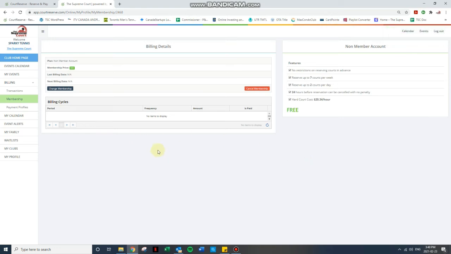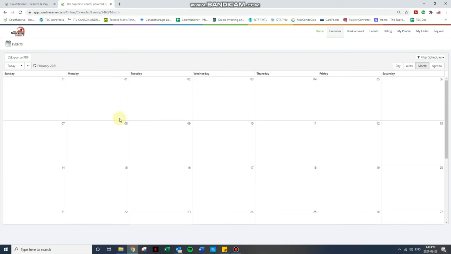We can now complete the summer camp sign up, which we can either do from the events calendar on the side or from the calendar at the top. We'll click on calendar. You'll get this month view right here. You will need to scroll to the month of your choosing.